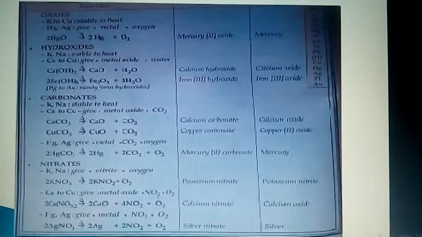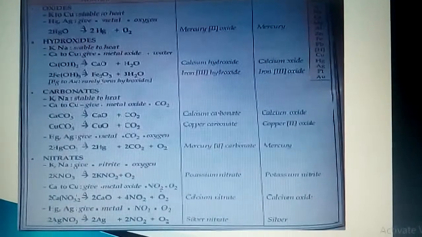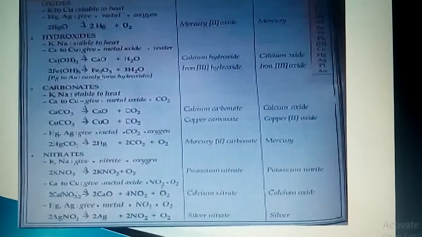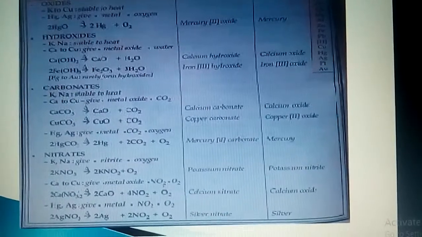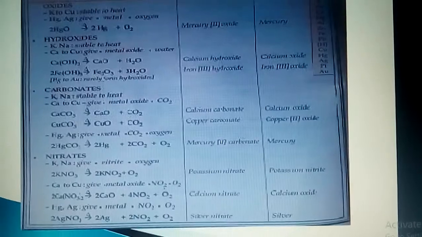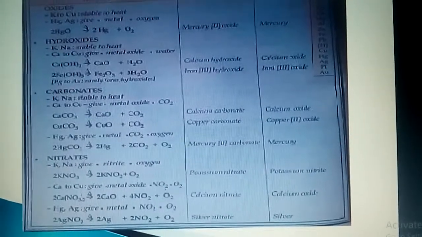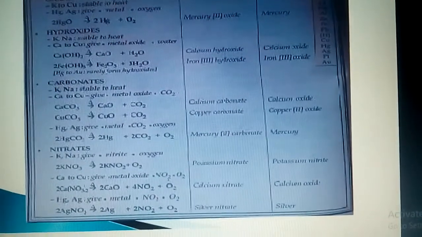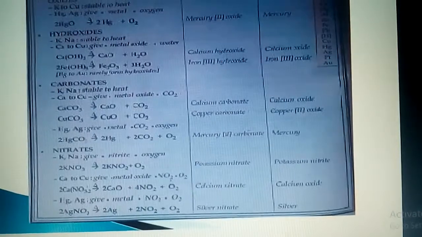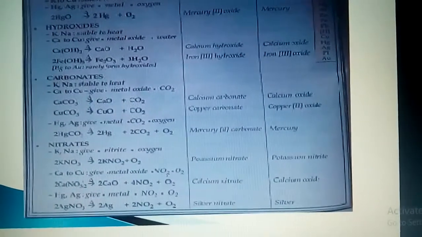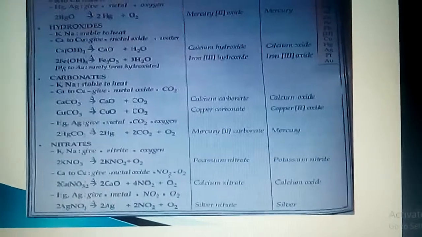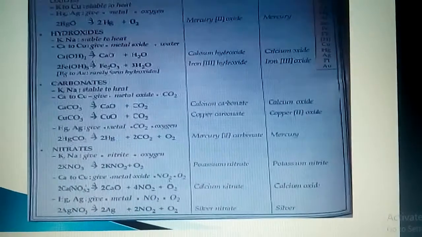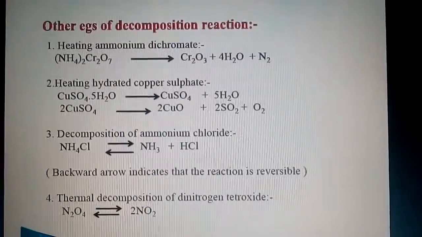So the first reaction in decomposition is when you heat calcium hydroxide, you are going to get calcium oxide plus water. In the same way, carbonates when heated, CaCO3 will give you CaO plus CO2. That is, decomposition takes place and the constituent elements or the constituent compounds are formed. In the same way, nitrates when heated, like sodium nitrate or potassium nitrate, nitrites are formed and oxygen gas is liberated. I think you must be remembering in the last 2 years we have seen these reactions for the generation of oxygen gas also. Few other examples of decomposition reaction.